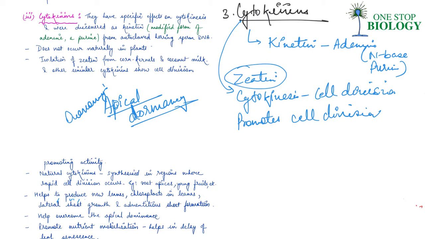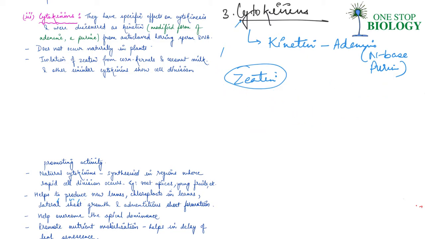They promote nutrient mobilization as well, which again helps in delay of leaf senescence. So again, this is a group of promoters. The first three we have studied are all promoters.